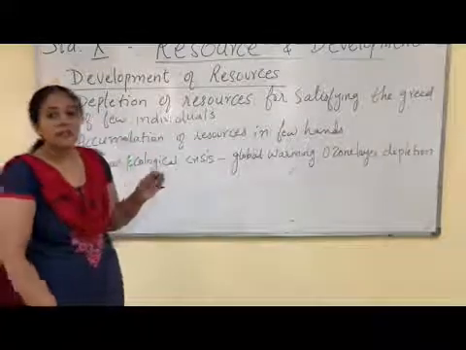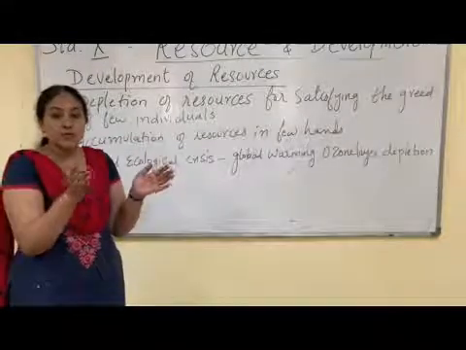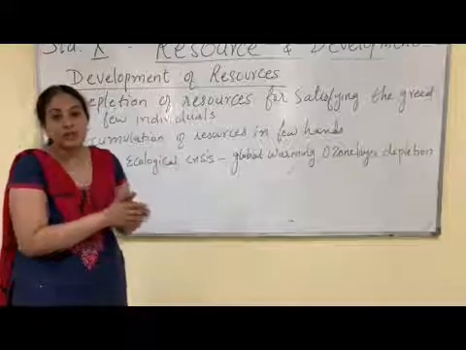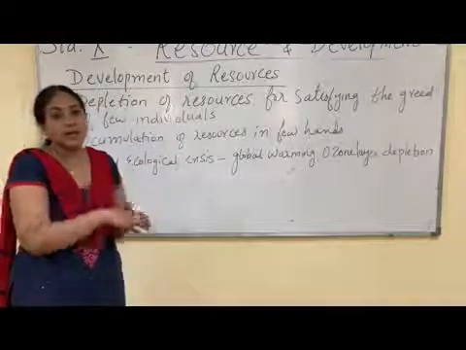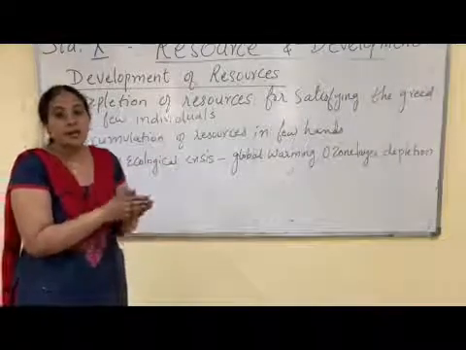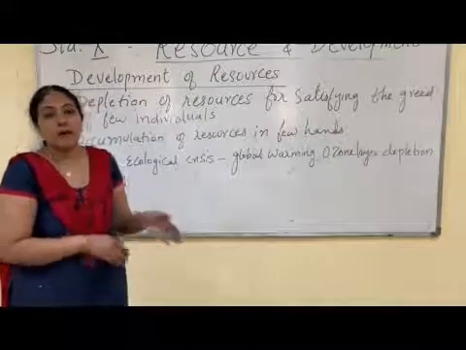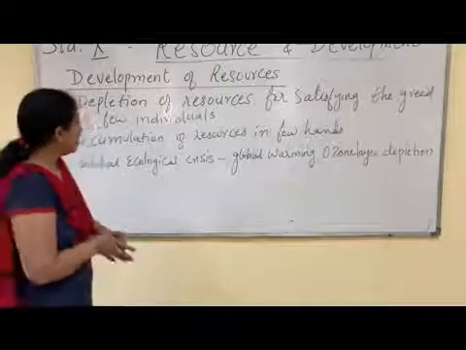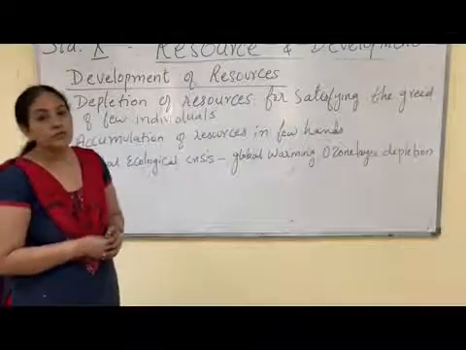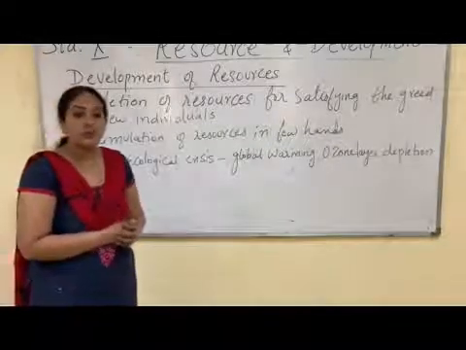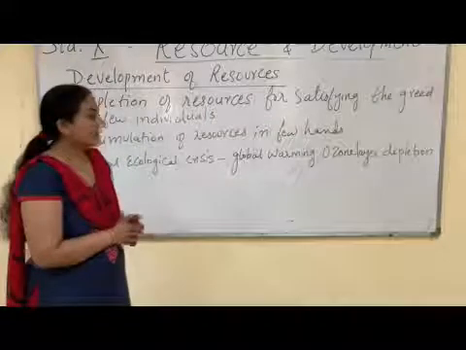Same is the case with a very small percentage of rich people, and all the resources are accumulated in their hands, because of which the society is divided into rich and poor, or haves and have-nots. Then the indiscriminate use of resources has also led to a global economic and ecological crisis.